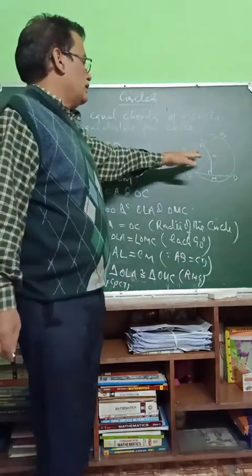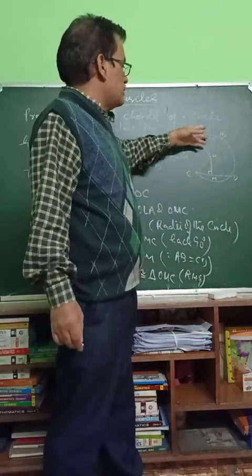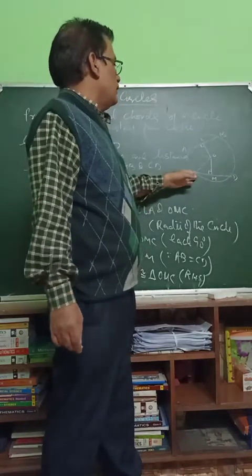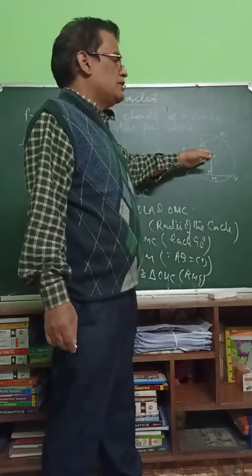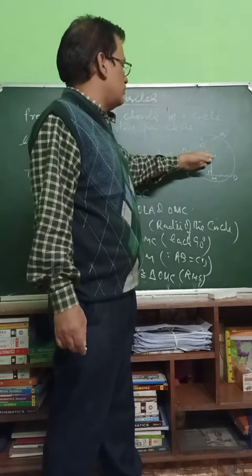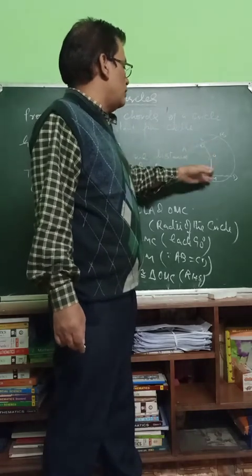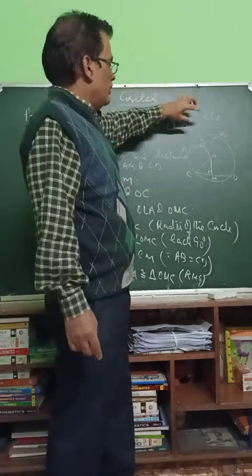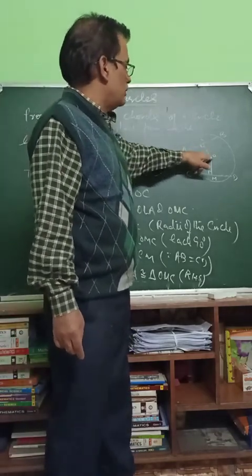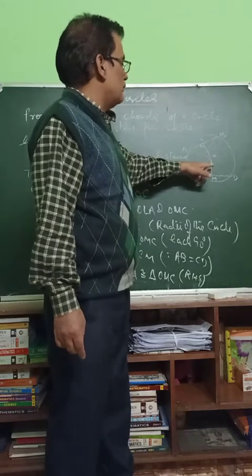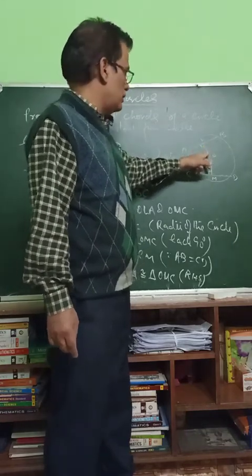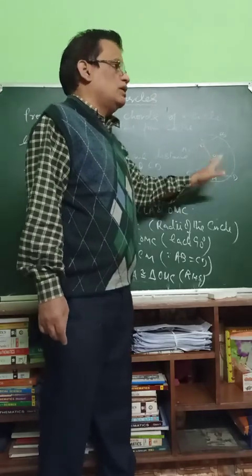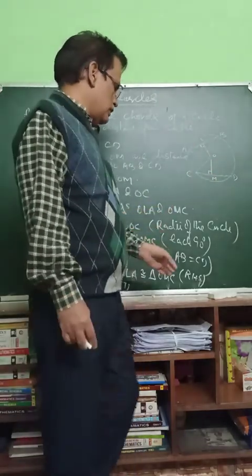So this is the next theorem. In this theorem we have proved that if two chords of a circle are equal, then the distances from the center will be equal. So OL and OM will also be equal. And conversely, if the distances from the center to two chords are equal, then the chords should also be equal. So this we have to remember.